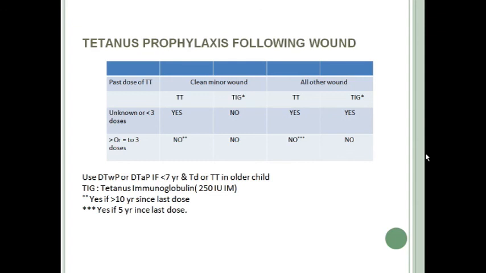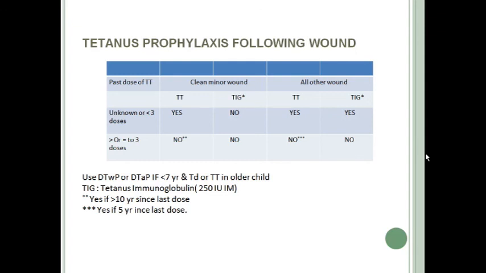So next is tetanus prophylaxis following a wound. So you might have seen that if anyone gets injured by anything, even a minor cut, they come to you for TT, saying give us TT, there has been an injury. So you get many patients, either road traffic accidents or even minor injuries, coming to you for TT vaccination, or tetanus prophylaxis. So what is the recommendation? In which condition do you have to give tetanus prophylaxis, and in which condition you don't have to give. Okay.